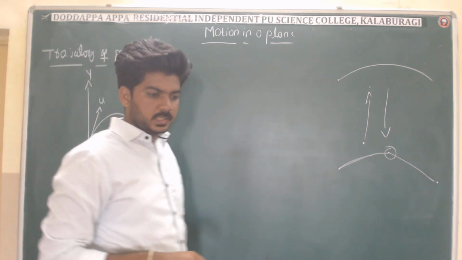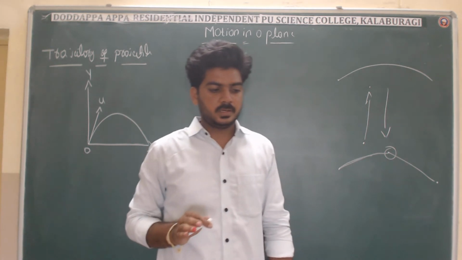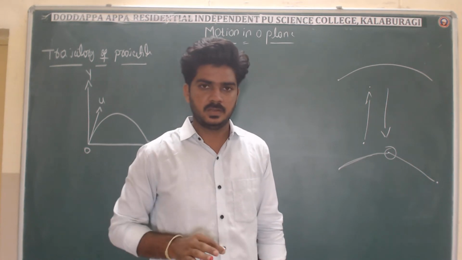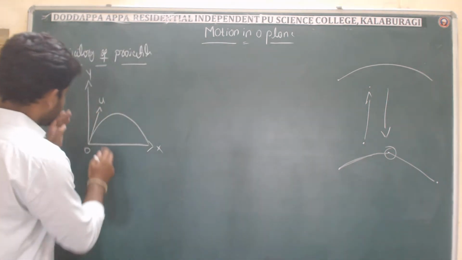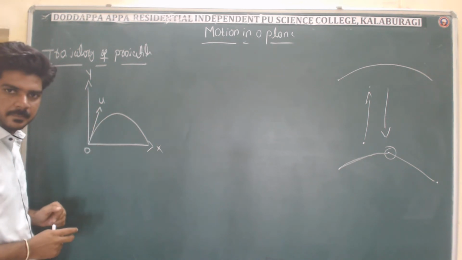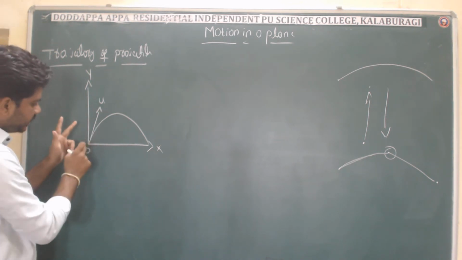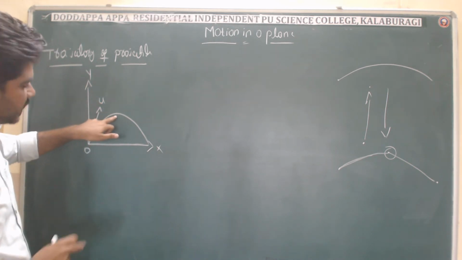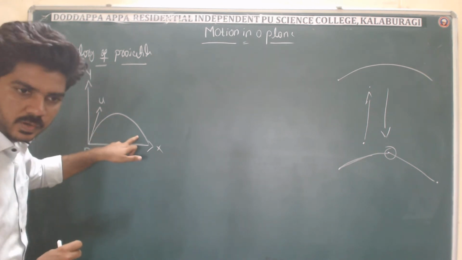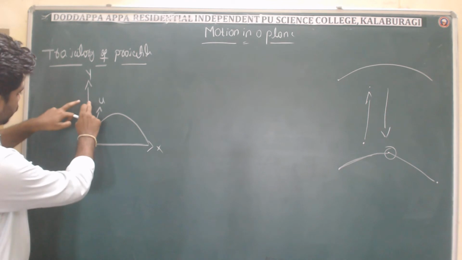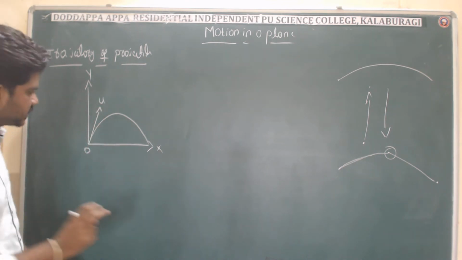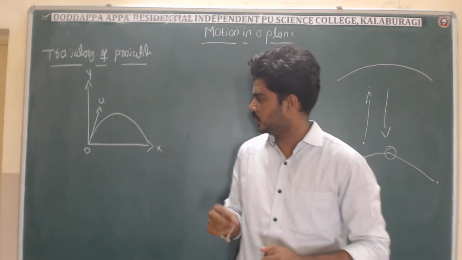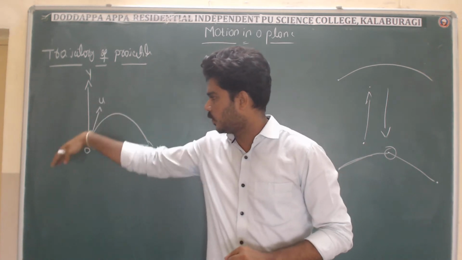In earlier classes we studied that when a quantity is two-dimensional, it covers two axes, the x-axis and y-axis. Here also it is covering both the y-axis and x-axis. Actually the direction of the velocity is in this way, but after a certain height it will come to the downward direction. So we have to resolve the velocity into two components. Why? Because it is covering both the y-axis and x-axis.